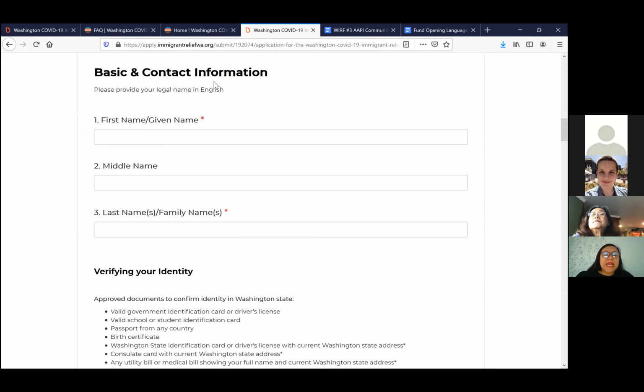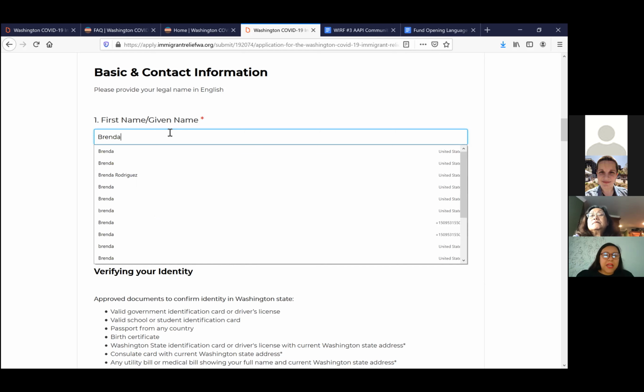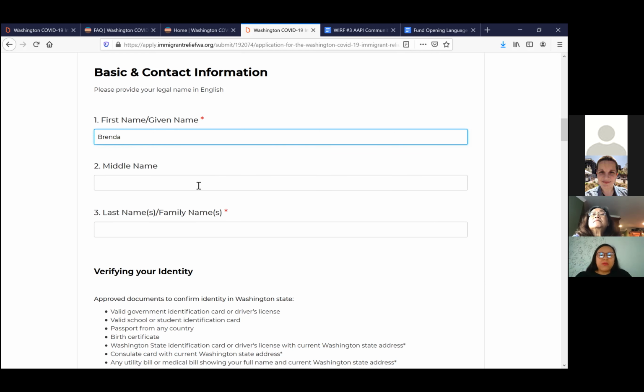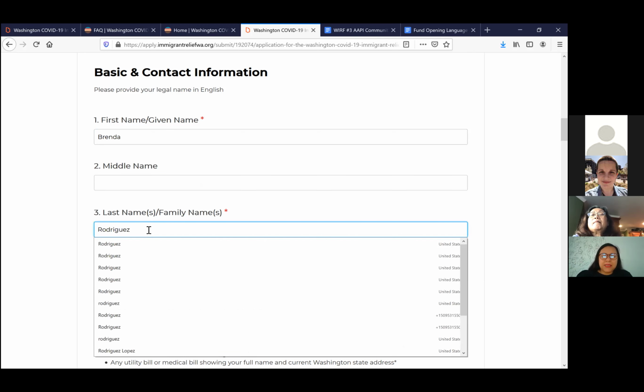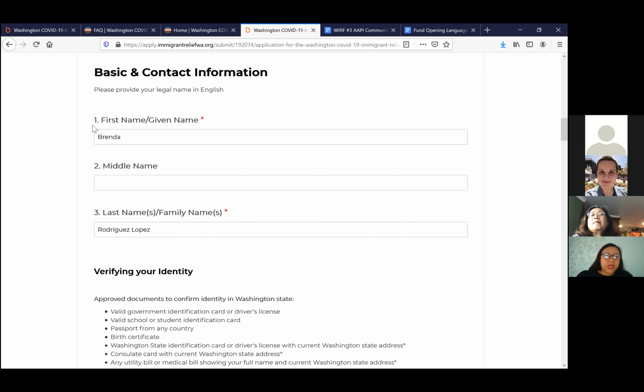So for the basic contact information, it's really important that we write the name of the individual to match the identity documents that they are presenting to us, right? So in my driver's license, I don't have my middle name. I only have Brenda Rodriguez Lopez. So that's what I would enter. So make sure that the name you enter here matches whatever their identity document shows.